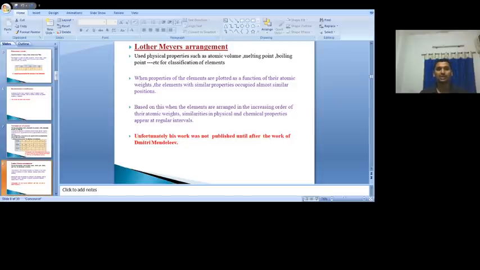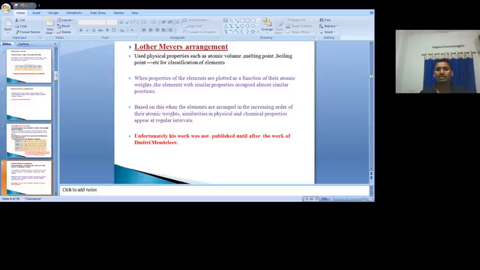So finally it says, when we arrange the elements in the increasing order of their atomic weight, similarities in physical and chemical properties appear at regular intervals. That was the conclusion made by Lothar Meyer's arrangement.